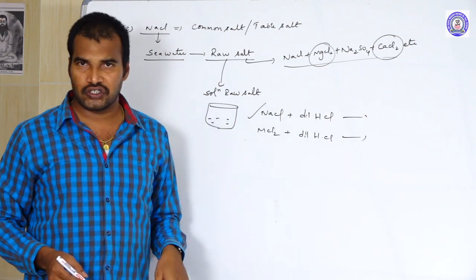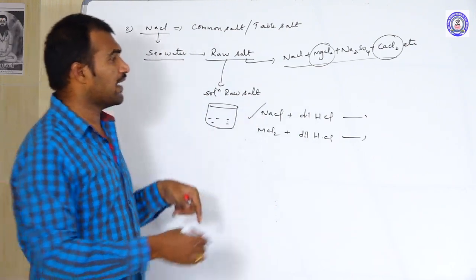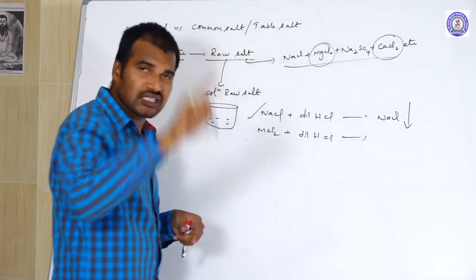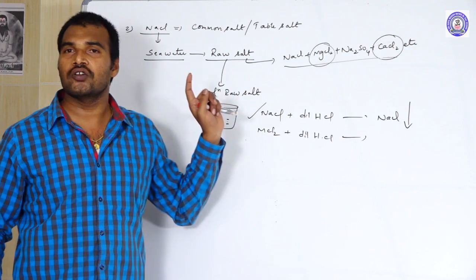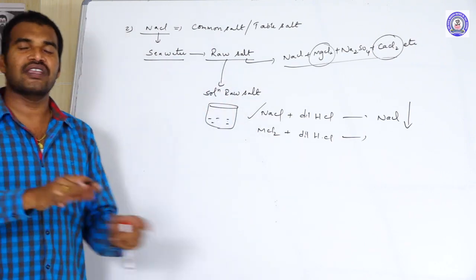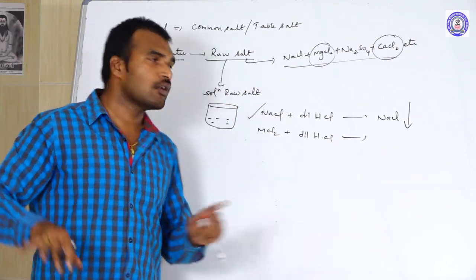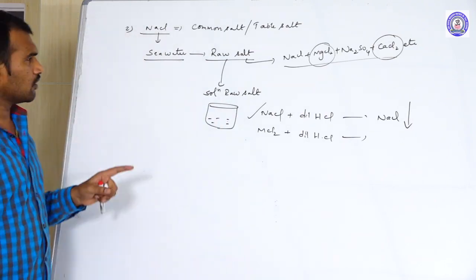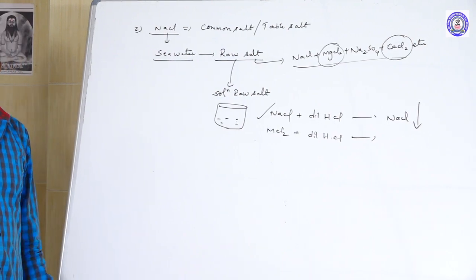Because of the 1:1 ratio, NaCl gets precipitated first, before CaCl2 and MgCl2. Like that we can separate NaCl from the raw salt solution. So this is the best method for the purification of raw salt.